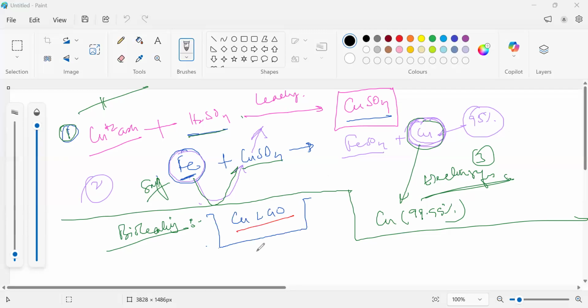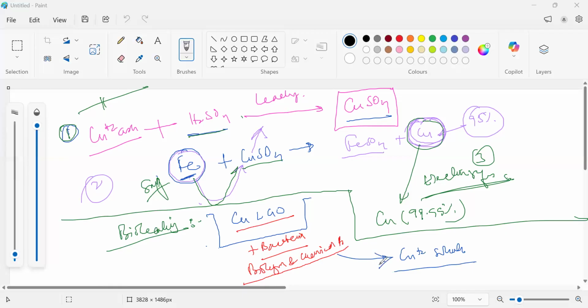To this, we are adding bacteria. Understood? Bacteria. Clear, everybody? And please write down, by a complex process of biological and chemical process, what happens? The copper low grade ores will be converting to copper 2 plus solution. Is it clear? Understood? This thing you have to memorize.